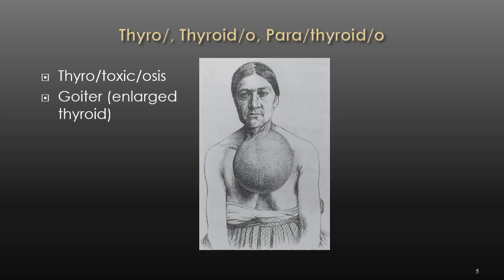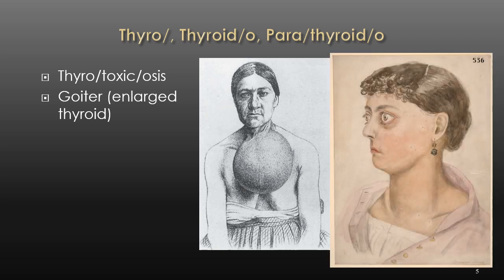Goiter is the term for an enlarged thyroid, which is seen in this image. The second image also has goiter, but I also want you to pay attention to the eyes. That is bulging eyeballs. Break down that term: ex means out, ophthalm means eye, and -os is pertaining to, which is often seen in hyperthyroidism. By the way, not all large thyroids or goiters are hyperthyroidism. Some goiters are actually hypothyroidism.